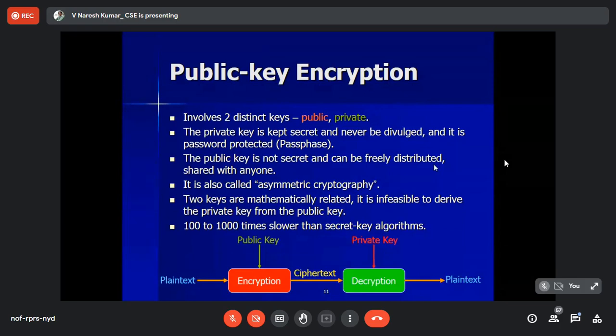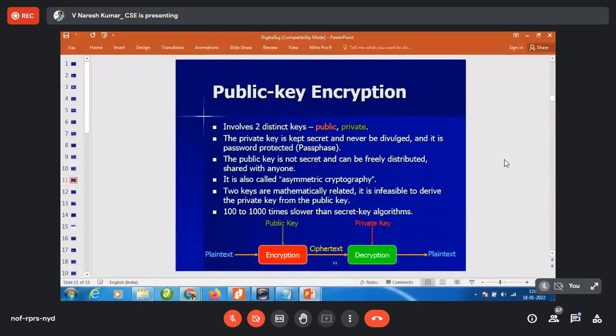So tell me, from where are you going to get the public key? From a database. Where is the database? I mean, an open source database, sir. No. In the open source database, if you are not going to keep it there, then how are you going to get it? Let me show.